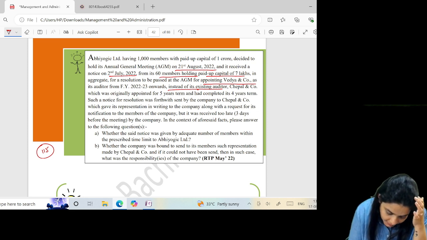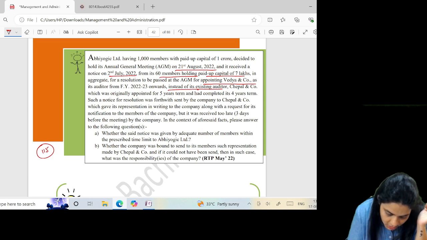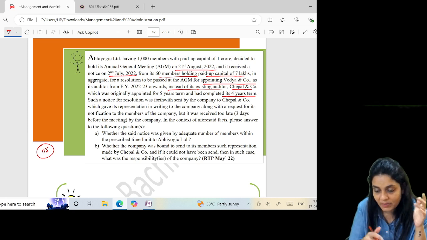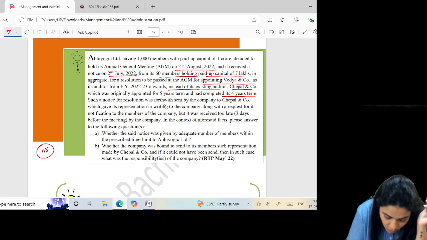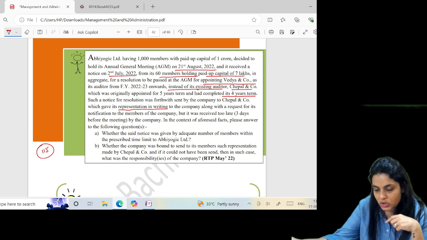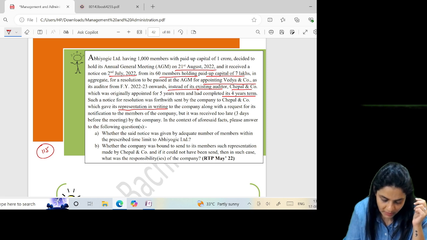And this notice should be sent at least 14 days before the meeting, not more than 3 months before the meeting. Instead of Chepal and Company, which was originally appointed for 5 terms and has completed 4 years of the term. So this is basically appointing someone else in place of the auditors. Such a notice for the resolution was forthwith sent by the company to Chepal and Company, which gave its representation in writing. This is basically more like section 140 of the Companies Act, which is about auditors. But it's here, so we'll discuss.